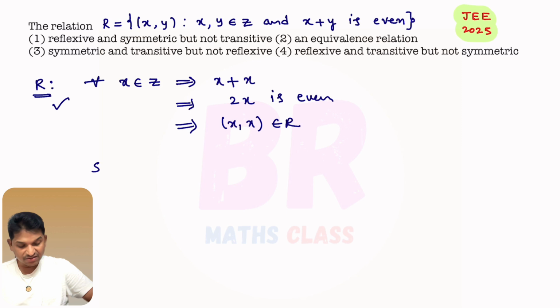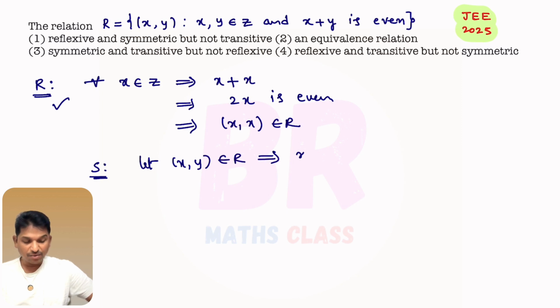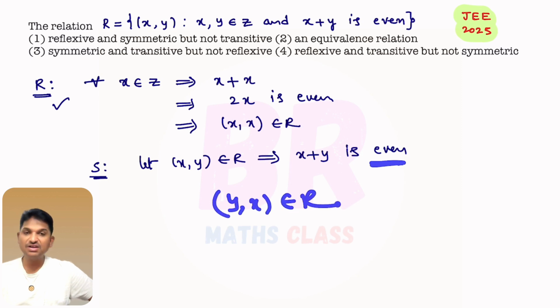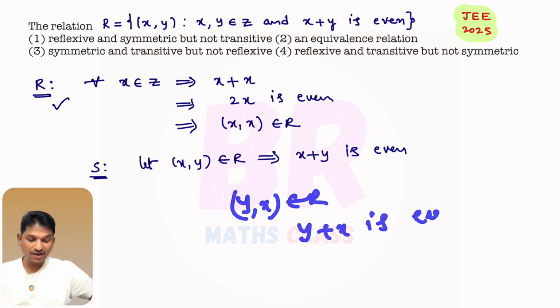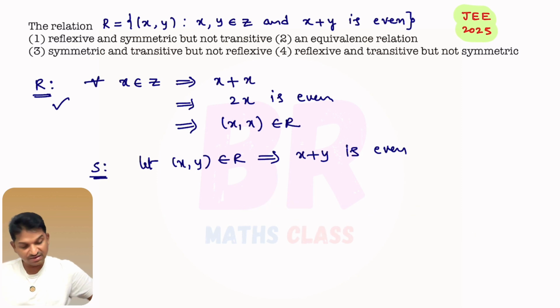Okay. Now I'll check the symmetric condition. Is it symmetric or not? What is the way to check? I'll take (x, y) belongs to the relation. So if (x, y) belongs to the relation, I already know that x plus y is even. Now what do I need to check? I need to check whether (y, x) is present in the relation or not. When (y, x) belongs to this relation, if y plus x is even. I need to check whether y plus x is even or not.